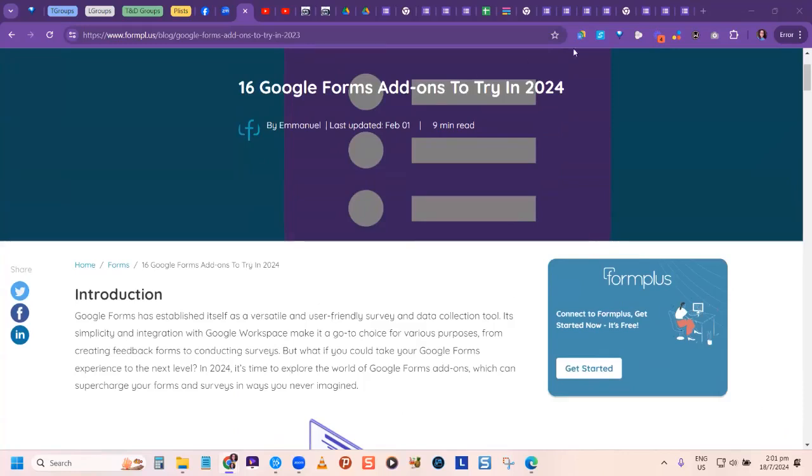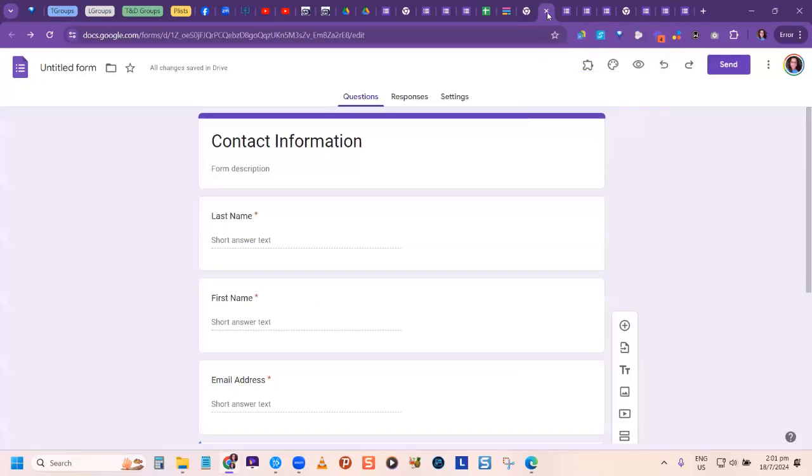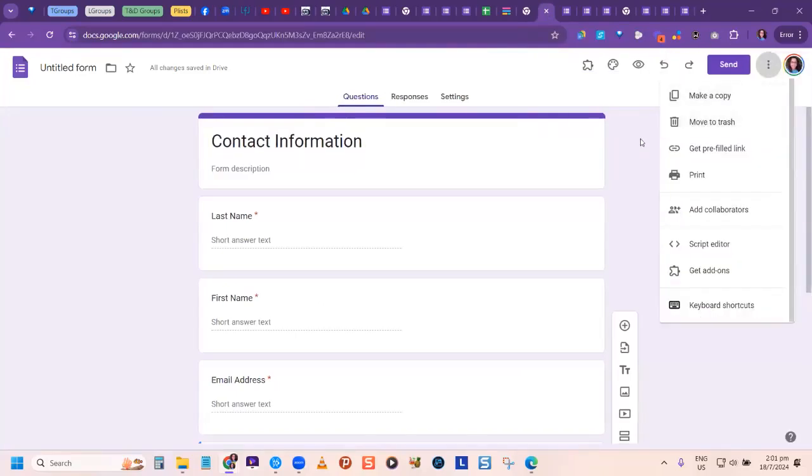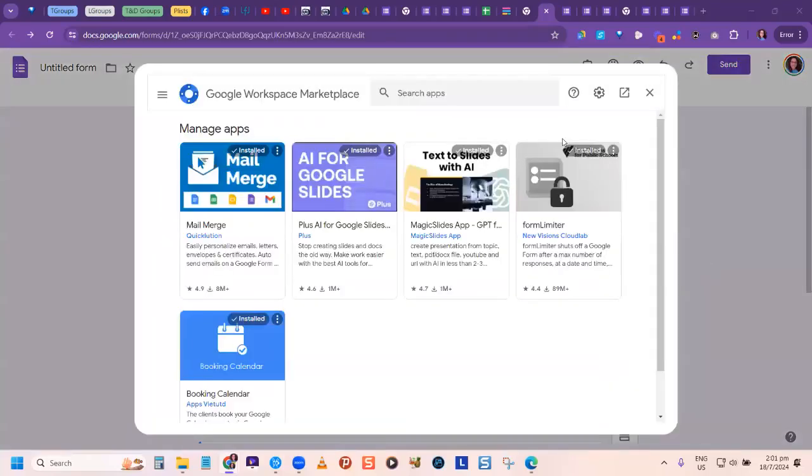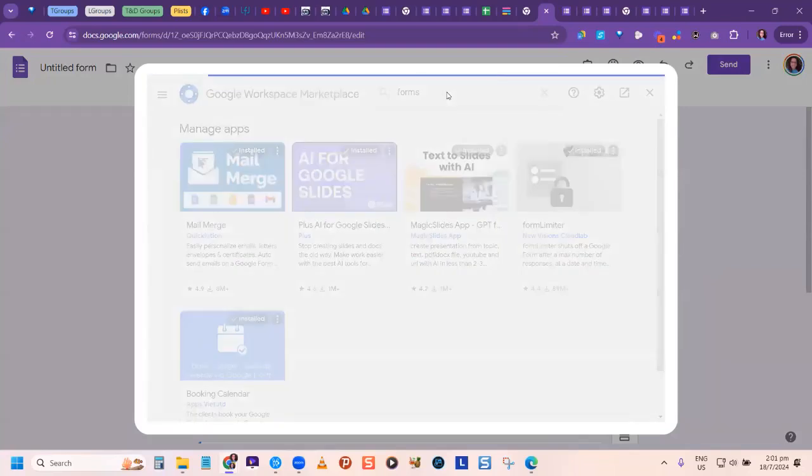Now, where do you find these add-ons? They're going to go to your form area. Doesn't matter the form. I'm going to click on this option right here, the 3 dots. And then you're going to go to add-ons, get add-ons. So here you can search for the add-on if you know the name of the add-on. Or you can type in forms and press enter.